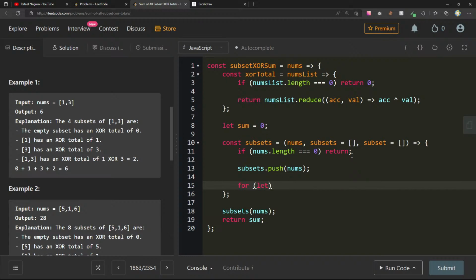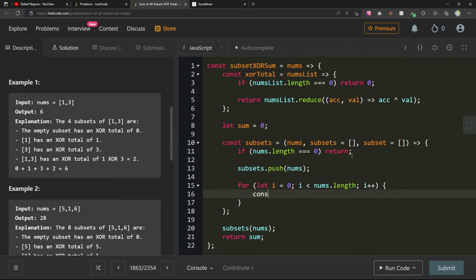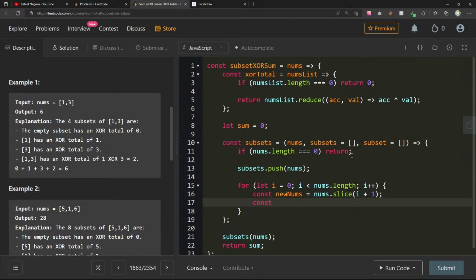And then here we can do for let I equals 0, I less than nums.length, I plus plus. We can say const new nums will be equal to the current nums.slice of I plus 1 and new subset.